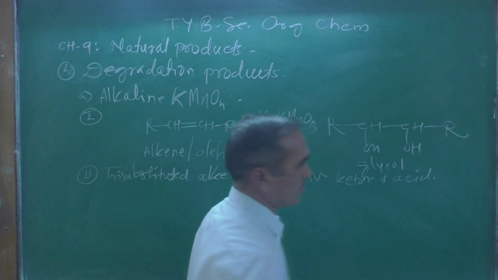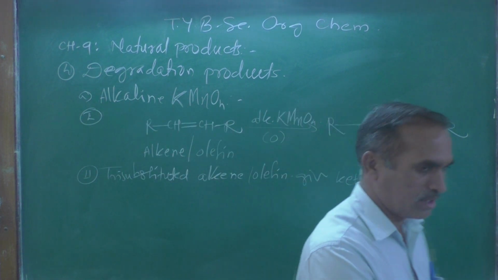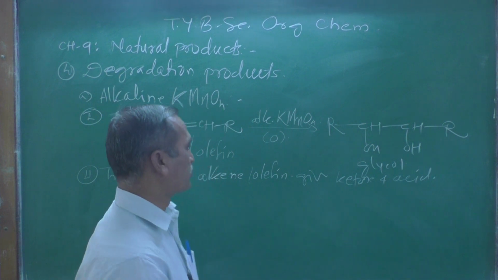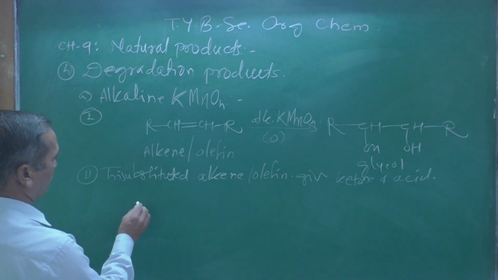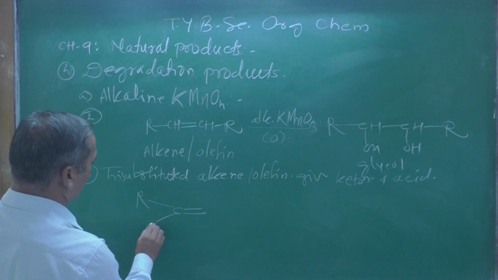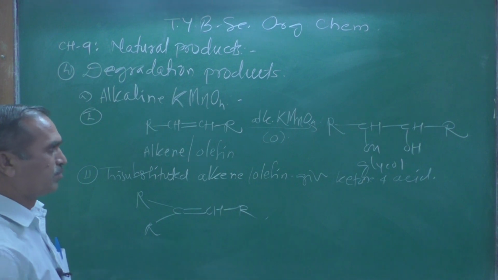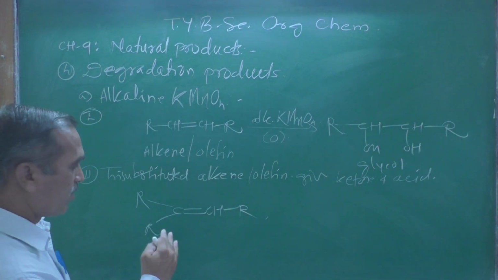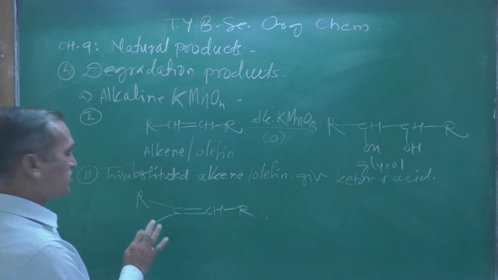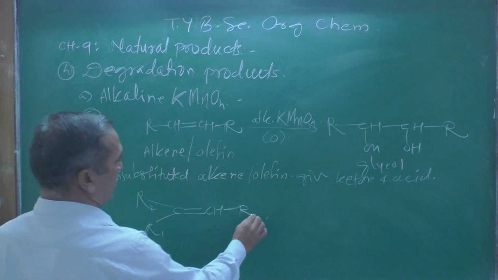As we know the general structure of the trisubstituted alkene or olefin, let me draw here, carbon-carbon double bond, here R, then CH. There are 3 alkyl groups. For suitability, we can designate them as R1, R2 and R3.